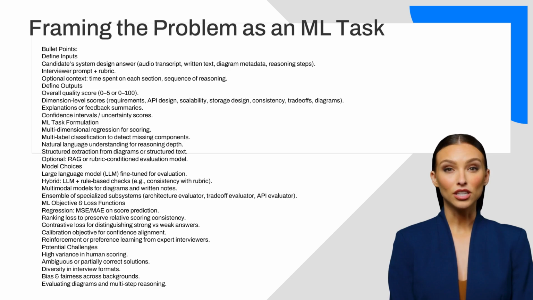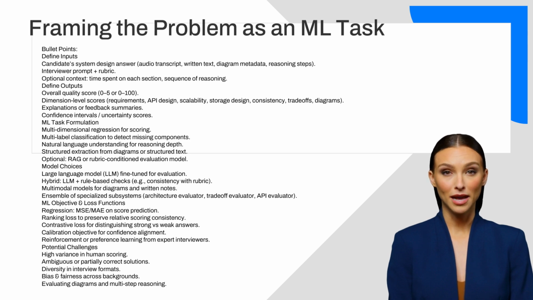The objectives and loss functions must enforce both accuracy and consistency. Standard regression losses help with score prediction, while ranking or pairwise losses ensure relative ordering of two candidates remains stable. Preference learning from expert interviewers can refine qualitative judgments.